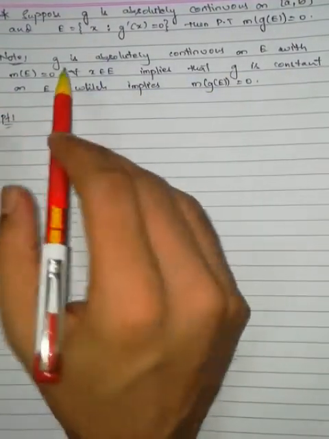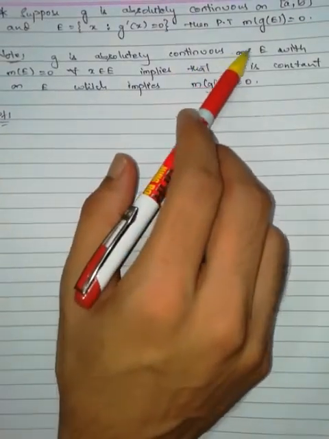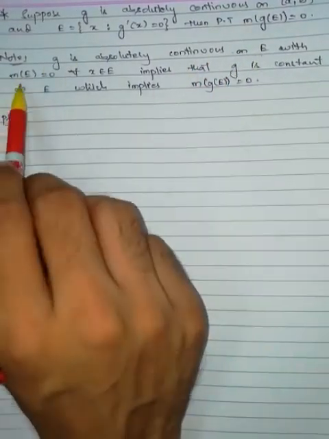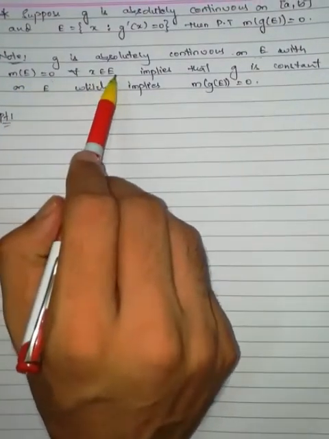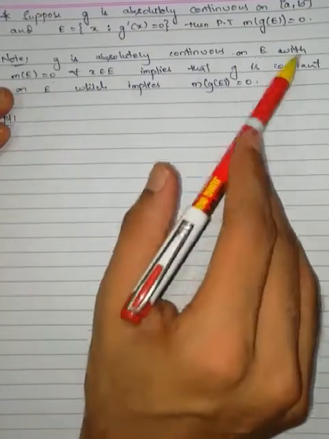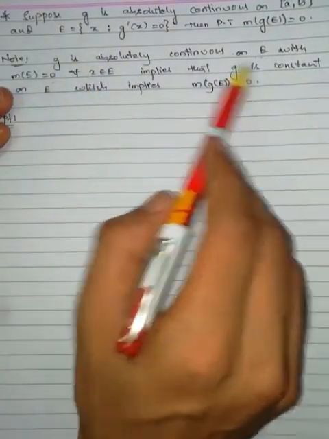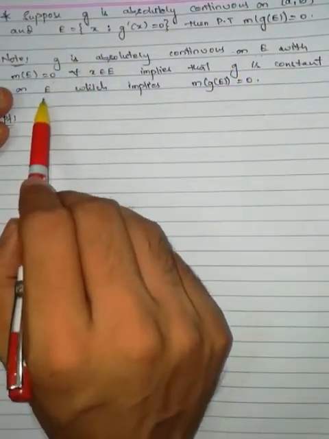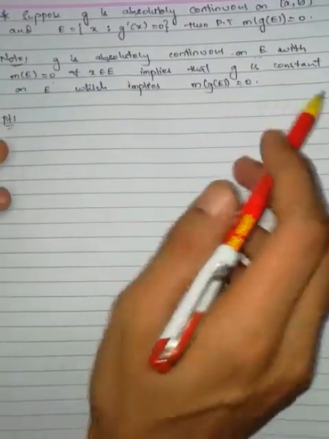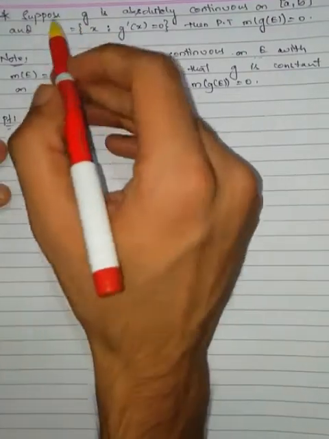What the note states is: if G is absolutely continuous on E, and E is a measurable set whose measure is 0 for all the elements of E, this implies that G is a constant function on E. Therefore, the measure of G(E) becomes 0. Let us prove this condition.